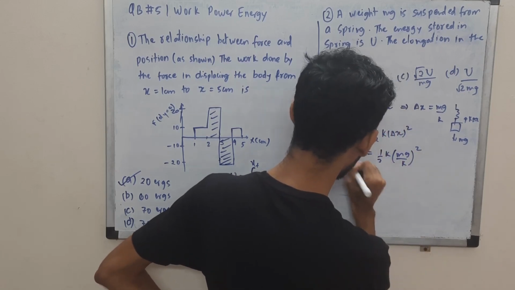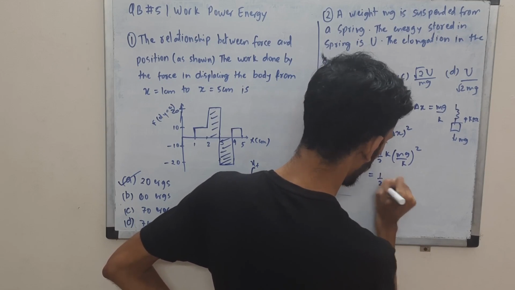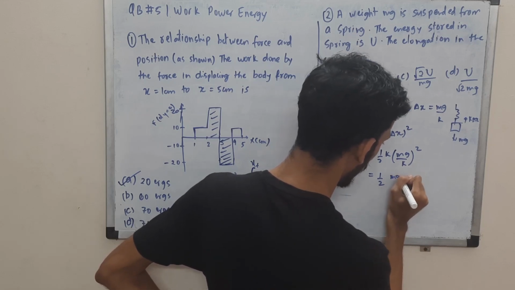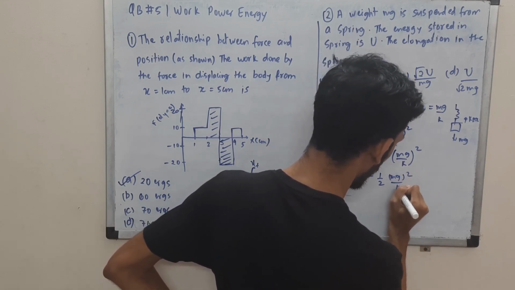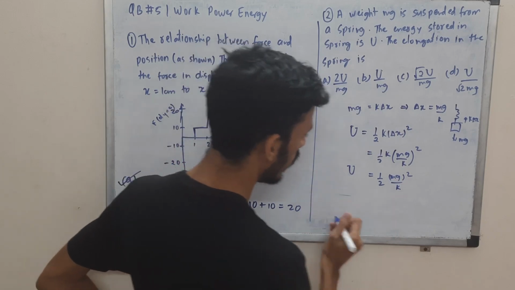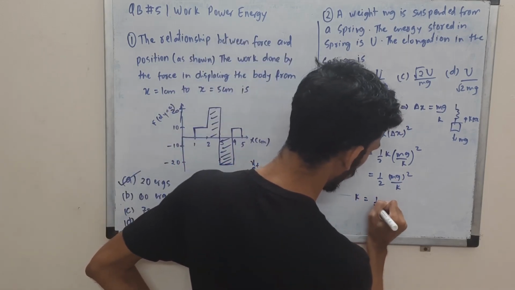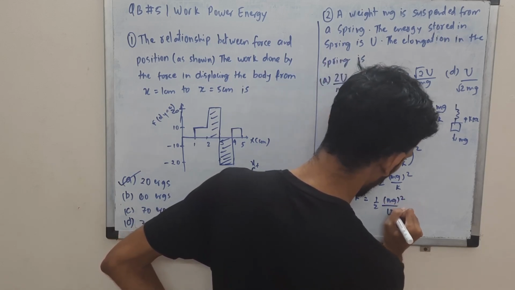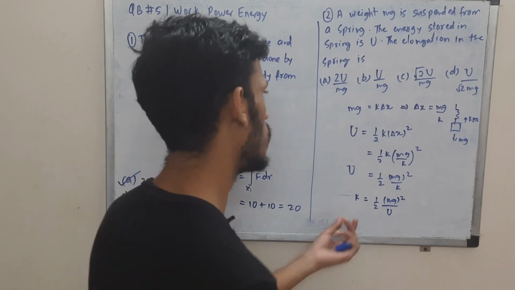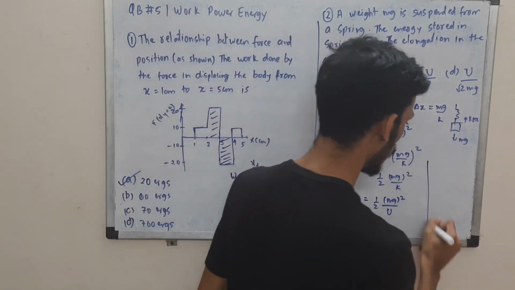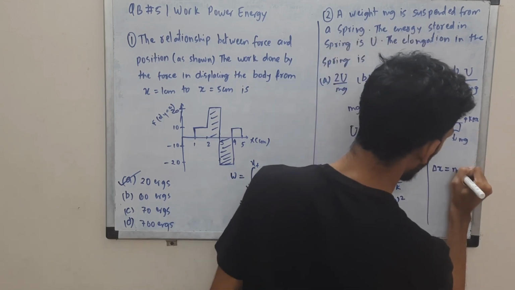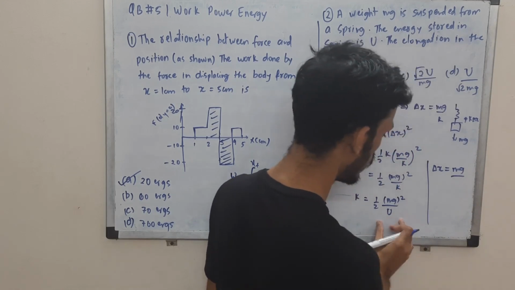So you'll get u, and this is k square and this is k, so we'll have one k in the denominator, mg square on top and k in the denominator, right? We can find k, k will be half mg square by u. Now you can substitute this k over here to find delta x, right? So delta x is mg by k, so mg by k is this.